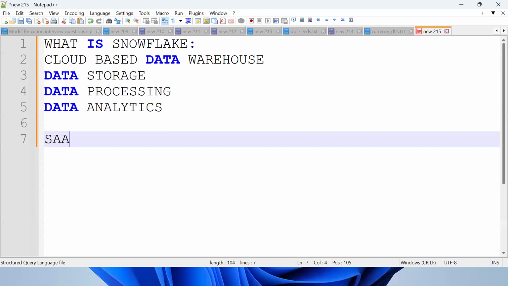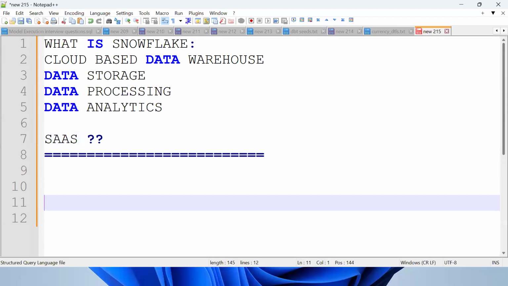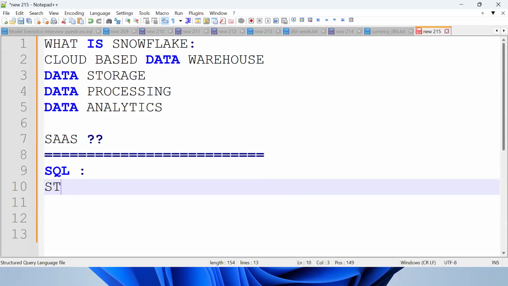It's a SaaS model. No need to install any software or hardware, just create an account and work on it. So this is the functionality. Then what we discussed: if I want to communicate with Snowflake, how can I communicate? By using SQL, the Structured Query Language.